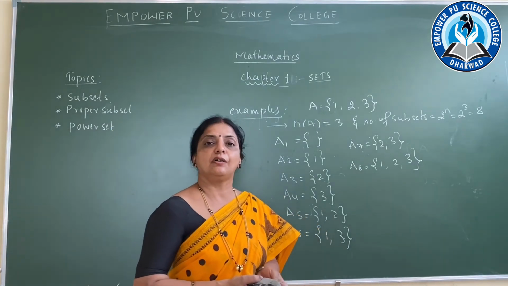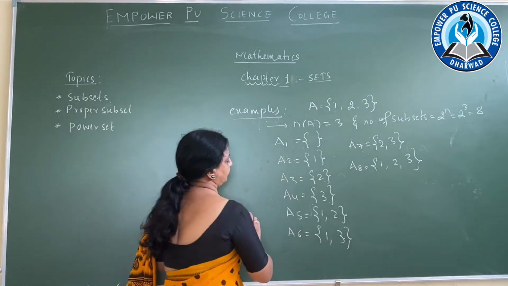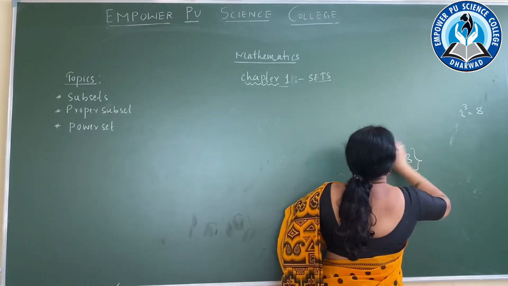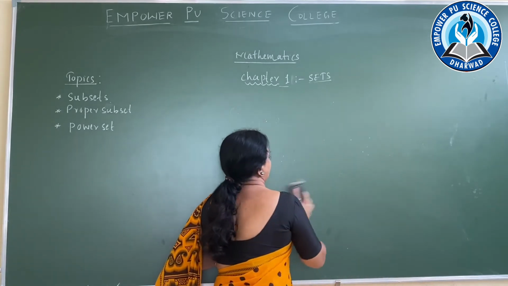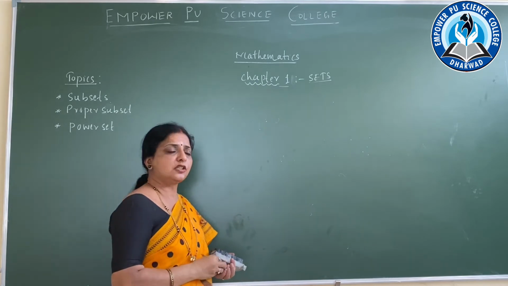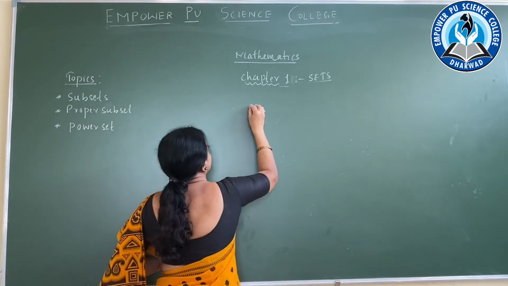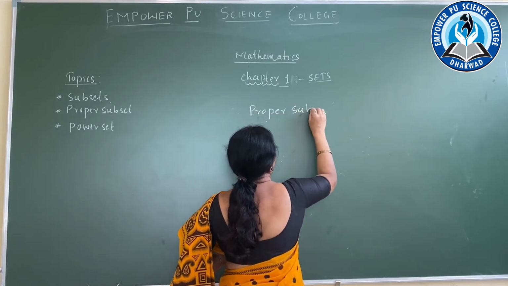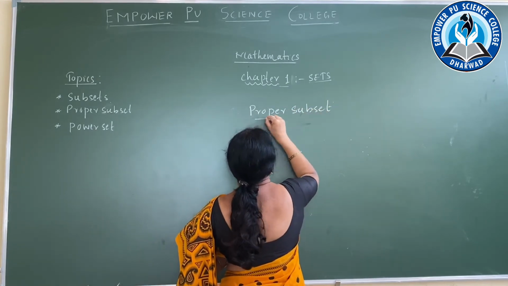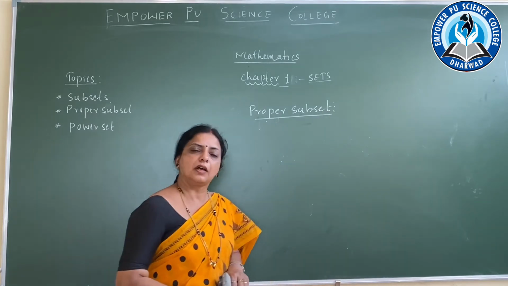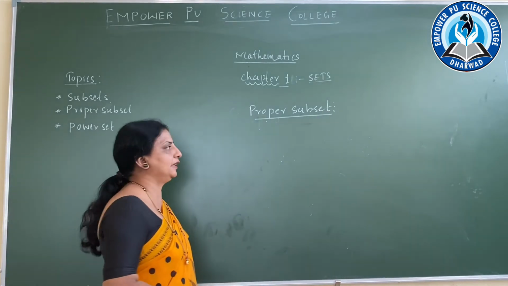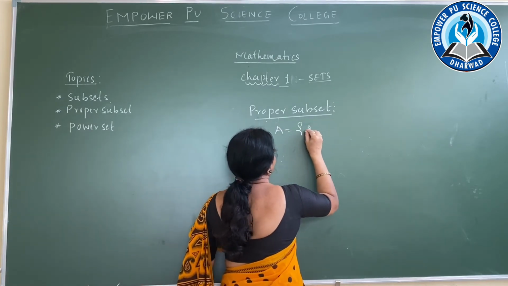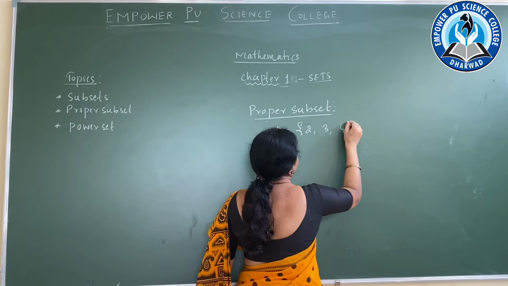Now comes the next topic, that is the proper subset. What is the meaning of proper subset? Now I'll write an example, then I'll explain. A is equal to {2, 3, 4}.